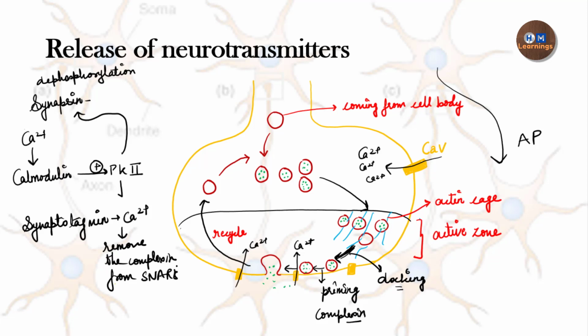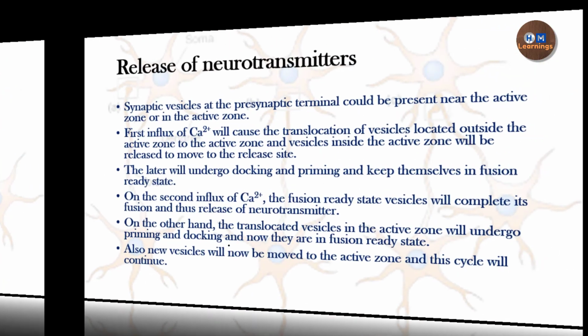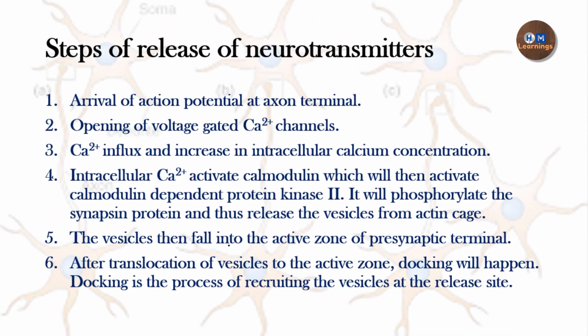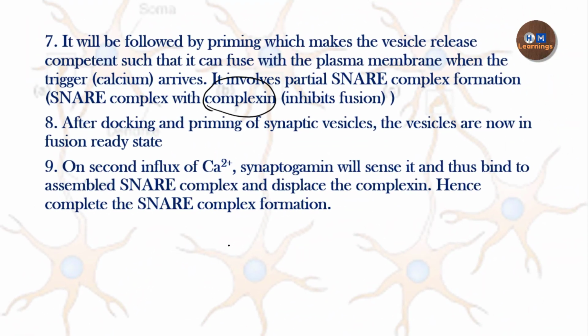So once this complexin is removed from the SNARE complex, there will be complete SNARE complex formation, and this will facilitate the fusion pore formation and the release of the neurotransmitters. I hope this is clear for you.